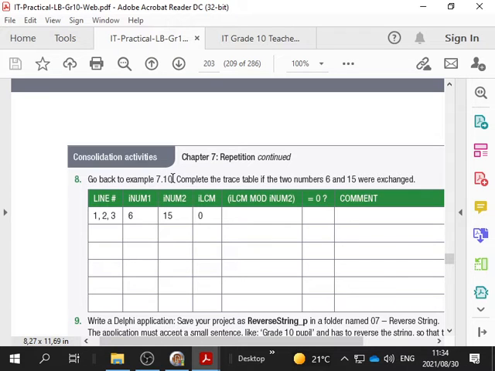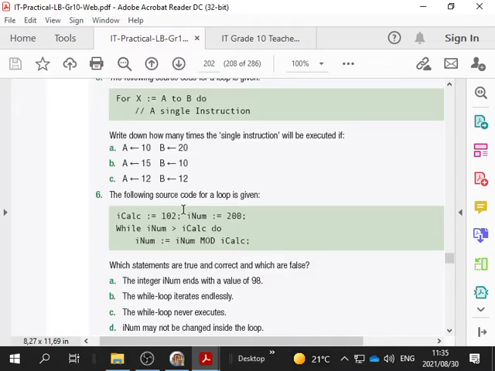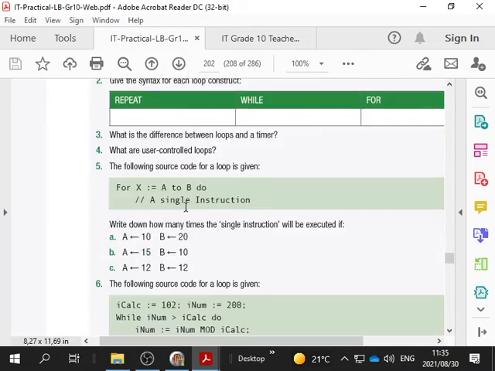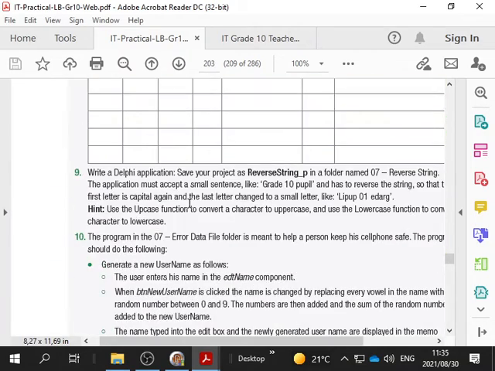All right, let's go to consolidation, chapter 7, number 8. Trace table. If the two numbers 6 and 15, let's go 7.10. No, we're not going to go back to 7.10. We'll do trace table another time, but now we're going to do this one, reversing a string.